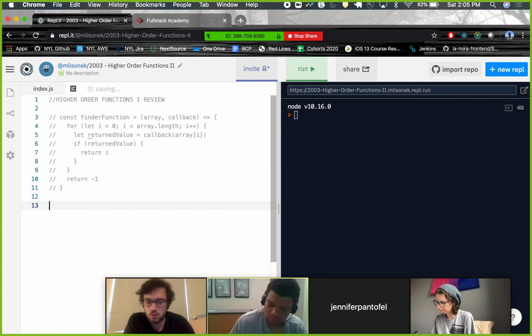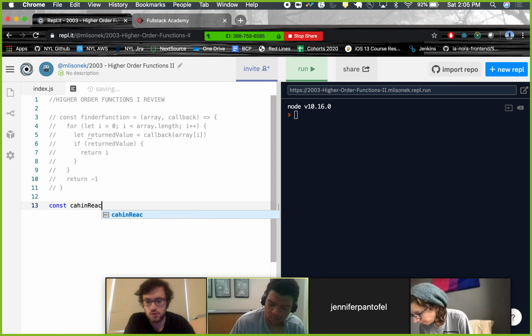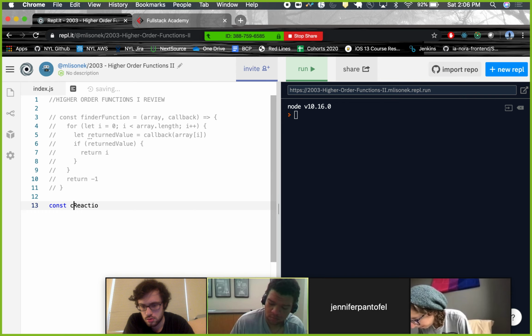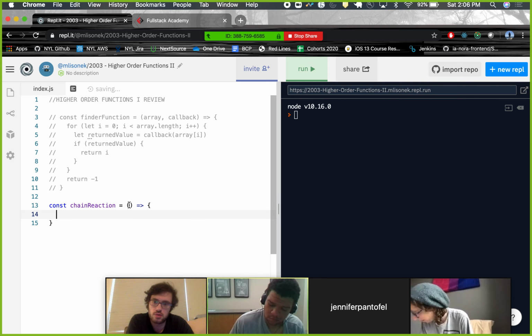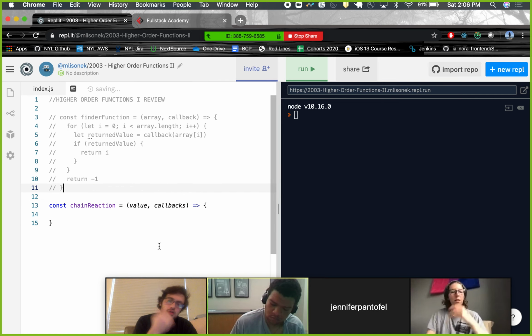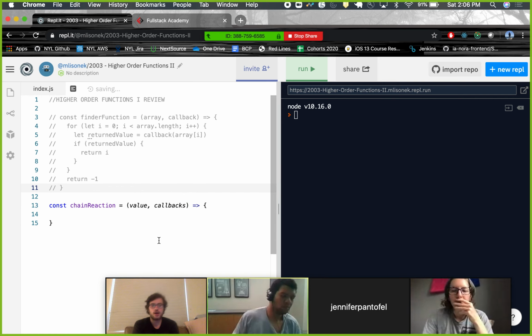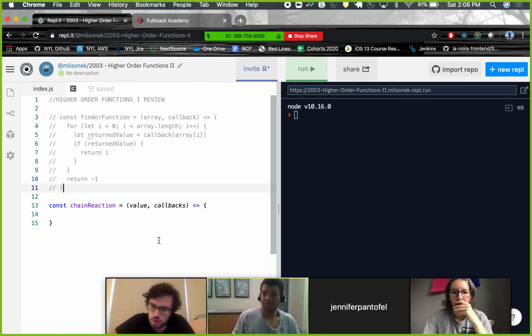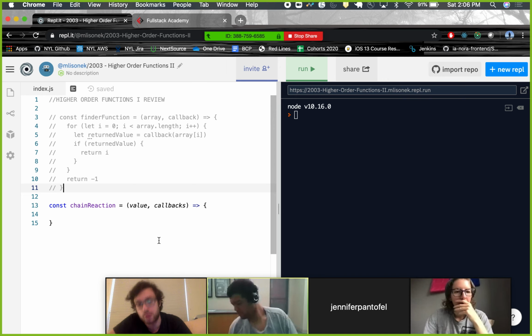Now we'll do chain reaction. Chain reaction is going to take in a value and an array of callbacks. This question I feel is super easy, except the way the directions explain what you need to do makes it a lot more complicated.